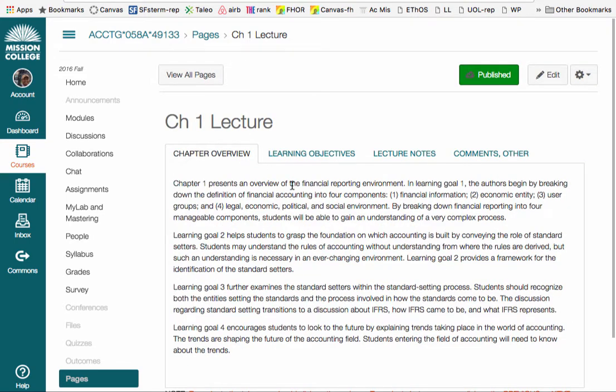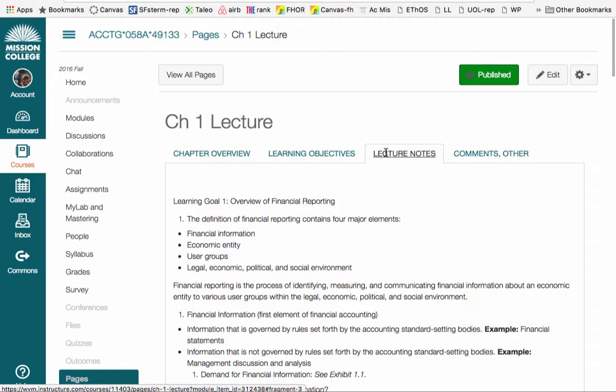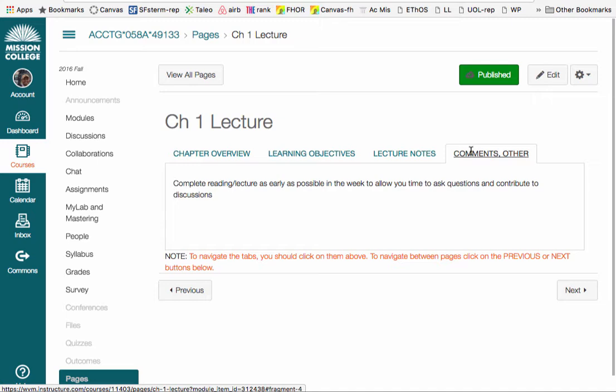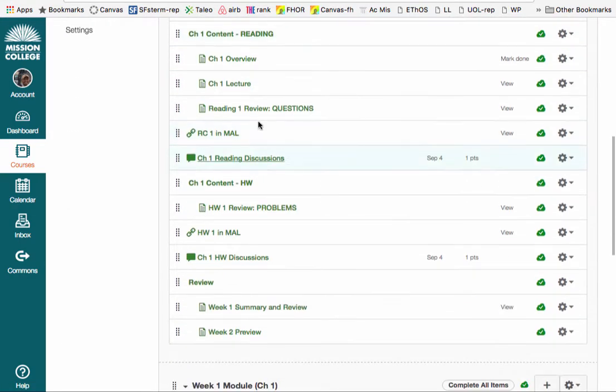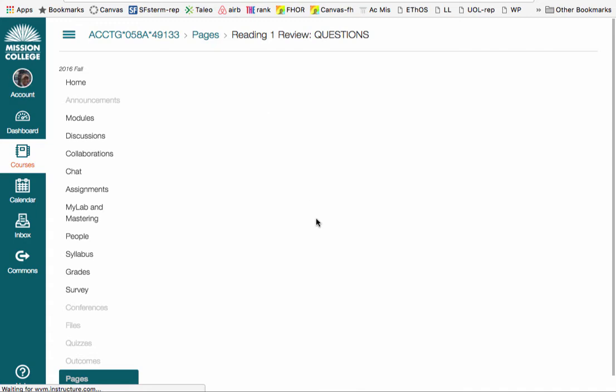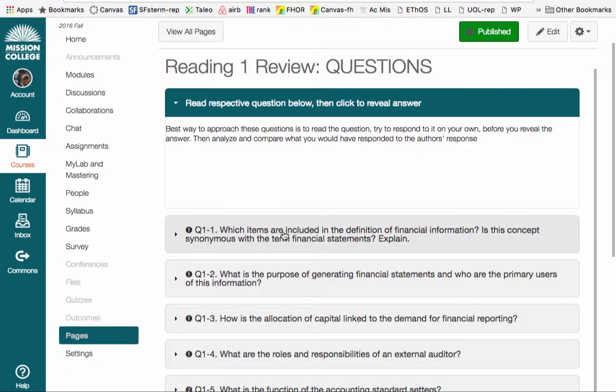And in this case, I will obviously do a little overview of the chapter. I'll provide you with the learning objectives, maybe some lecture notes, and some other comments. And once you're done, you're just gonna move forward. So going back to the module itself, the next step would be to do a reading review. And this obviously you just have to view.